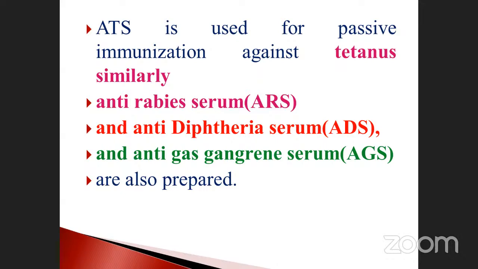These are all called anti-serum. They all have antibodies that fight against the specific disease. For example, for rabies you have to provide anti-rabies serum; for diphtheria, anti-diphtheria serum; anti-gas gangrene serum for that disease; and for tetanus. These are all prepared from animals or by artificially introduced passive immunization.